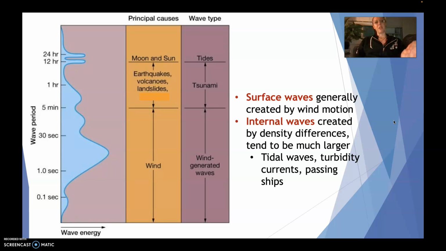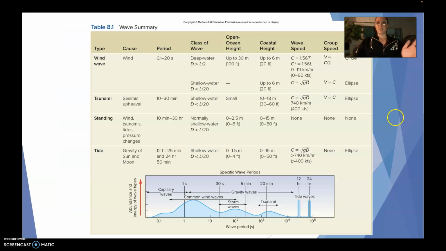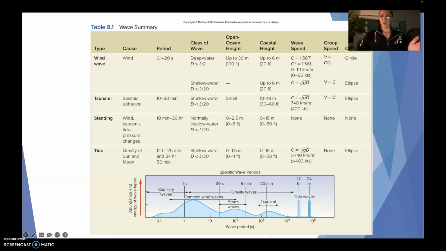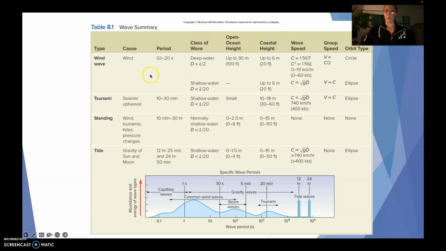The table that I have here is different from the table that you have in your book. But here's the table that you would see in your book in terms of wave summary. It's very similar in that it has the types of waves, the causes, and also the wave period, but it also has some other things, like the classes of the waves. Are they shallow water, deep water, or somewhere in between?